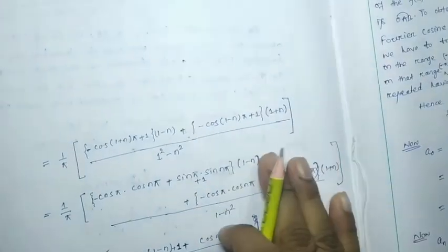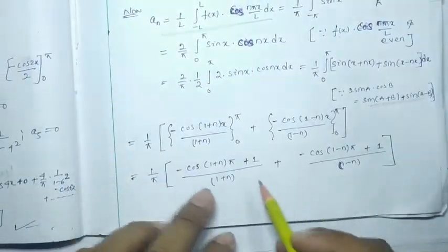Okay, now I have to add these two terms. Carefully you have to watch. If I add these two terms, what will happen?